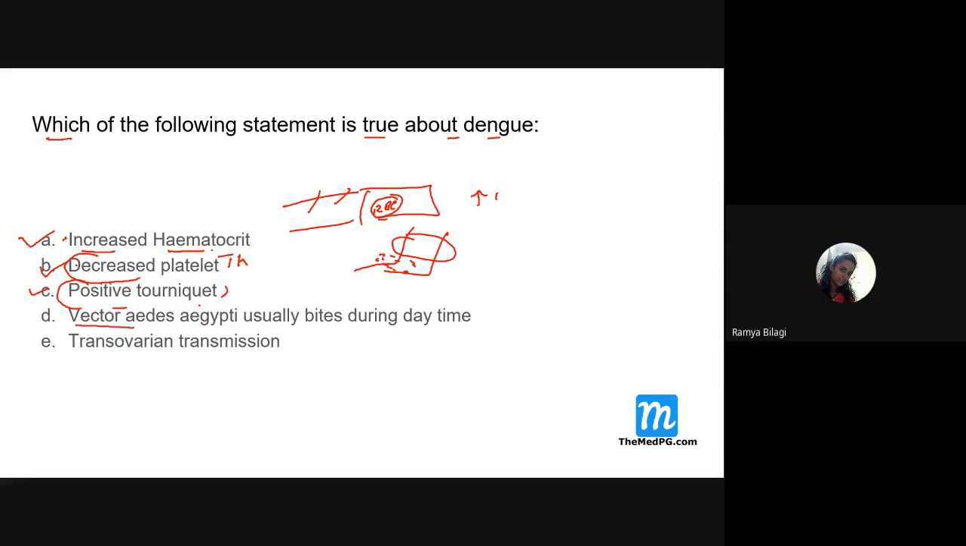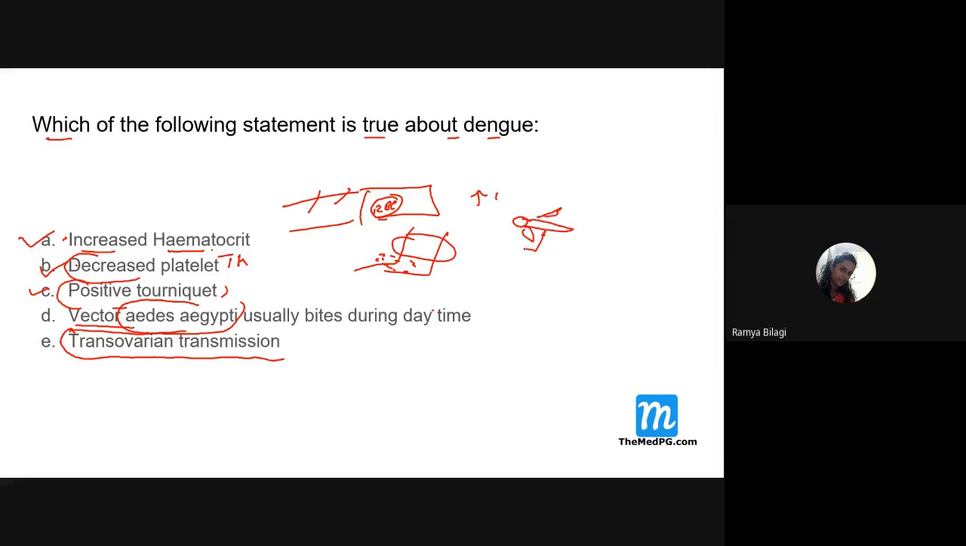Then what is the vector over here? Aedes aegypti, which usually bites during the daytime. It is also correct. Then trans ovarian transmission. What do you mean by this? For example, this is the Aedes aegypti mosquito.